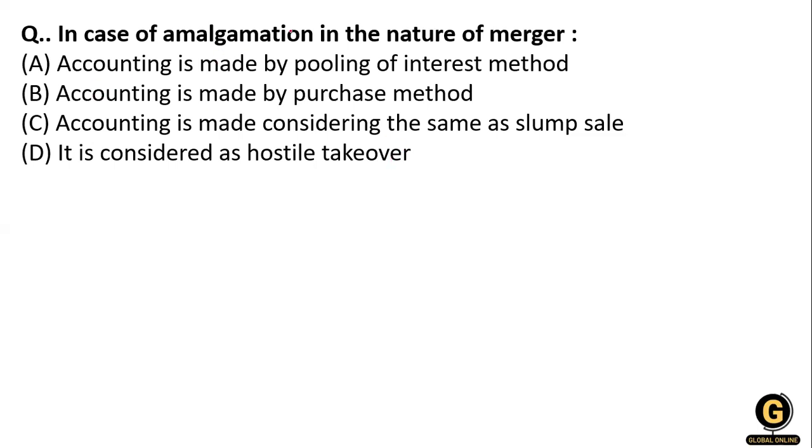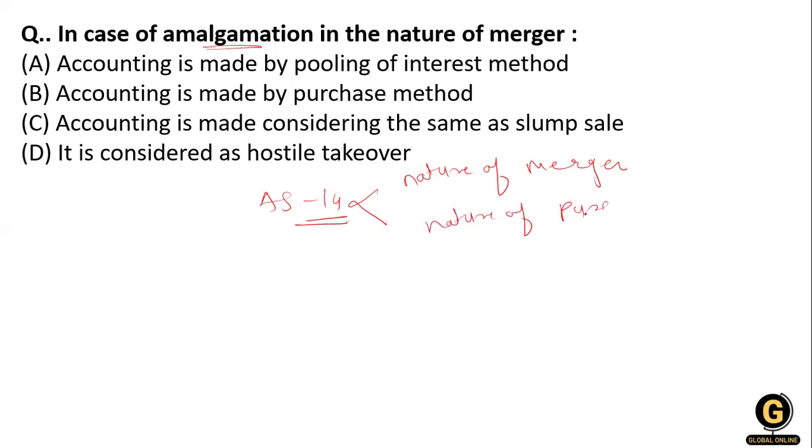You know that amalgamation in the nature of merger is covered in Accounting Standard 14. Amalgamation is related to the nature of merger and the nature of purchase. So which type of amalgamation? In these types of amalgamation, like nature of merger and nature of purchase, the question is talking about the nature of merger.